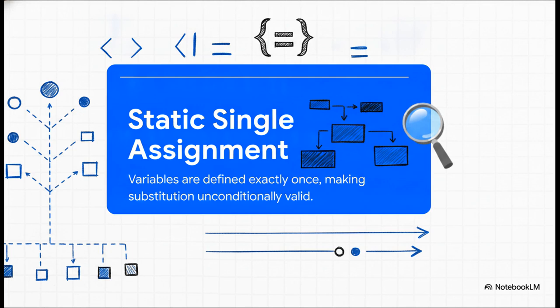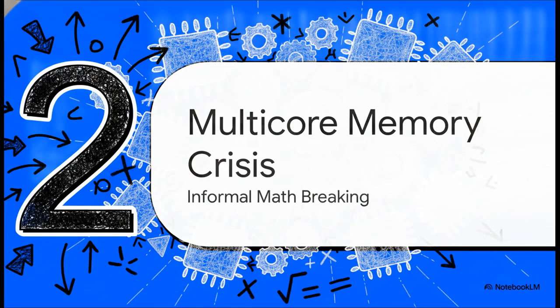SSA actually borrows a core idea from functional programming to ensure that every single variable gets exactly one permanent definition. By numbering each definition of a variable, like imagine turning variable x into x0, x1, and x2, substitution suddenly becomes unconditionally valid. You completely bypass the need for complex data flow analysis just to figure out what value a variable holds at any given time. This was a massive innovation that made optimizations so much easier to execute, and it's been the dominant compiler intermediate representation for decades now. But what worked perfectly in the 1980s is seriously becoming a liability today.